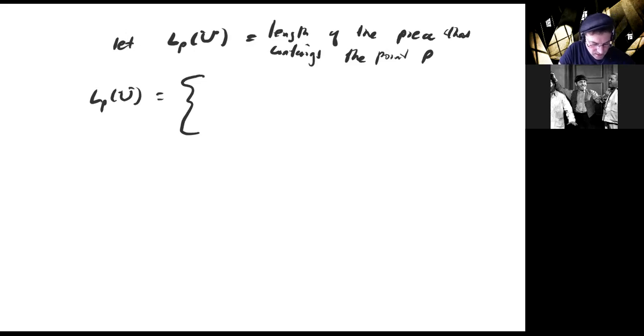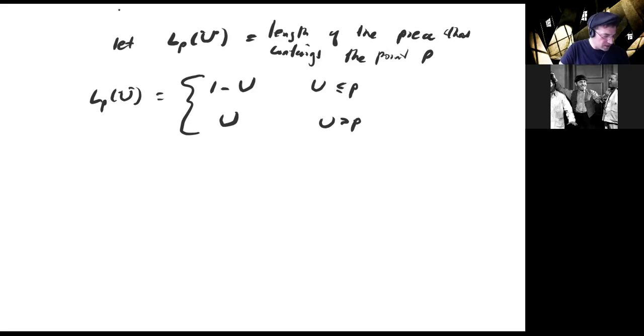If U is less than or equal to P, then it's 1 minus U. And if U is greater than P, it's U itself, if you go to the previous slide.